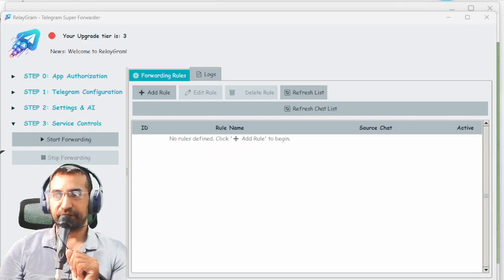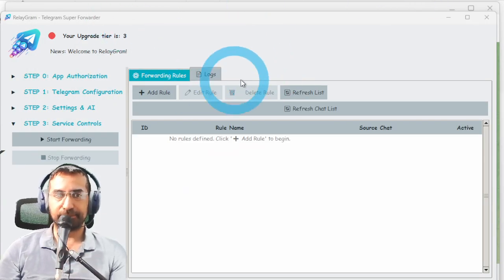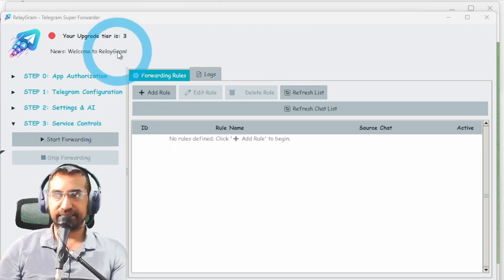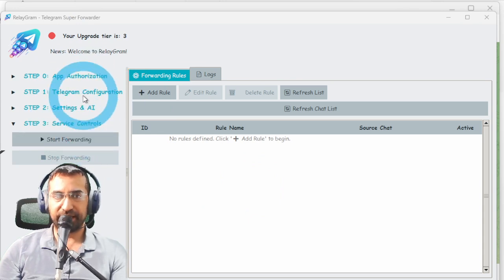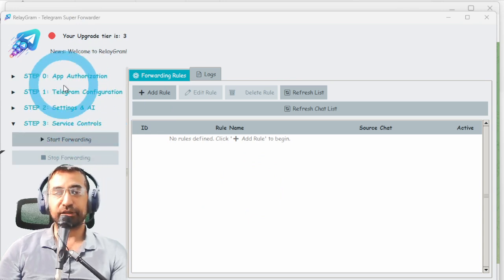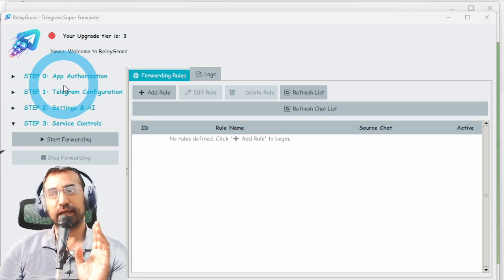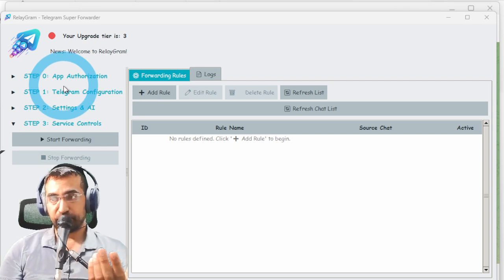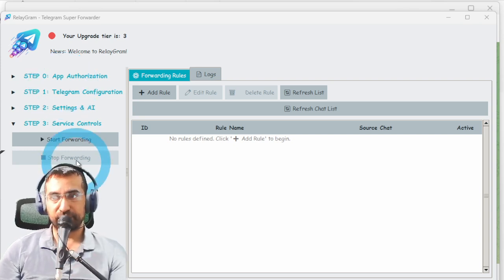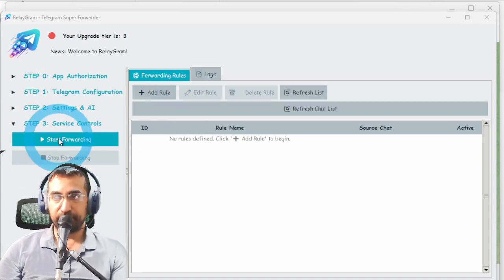So now that we've finished this, let's have a look at the actual app. So here's the actual app, and since I'm already set up, as I've already put the app authorization and all that, it takes about 1 or 2 minutes, and it's very simple. The instruction manual is on the website and in your email. If you just downloaded this, it's a free 3-day trial, and when you have your 3-day trial, you can do absolutely everything with this.